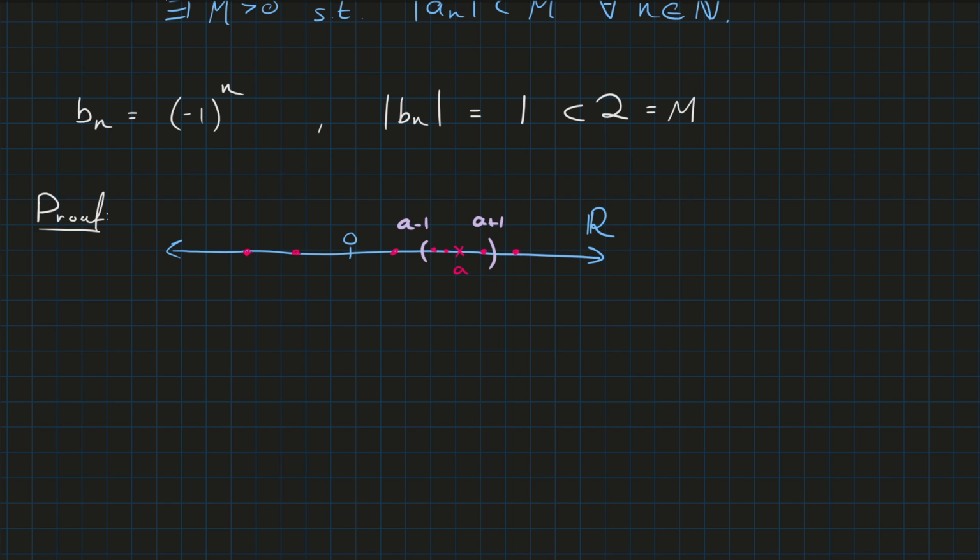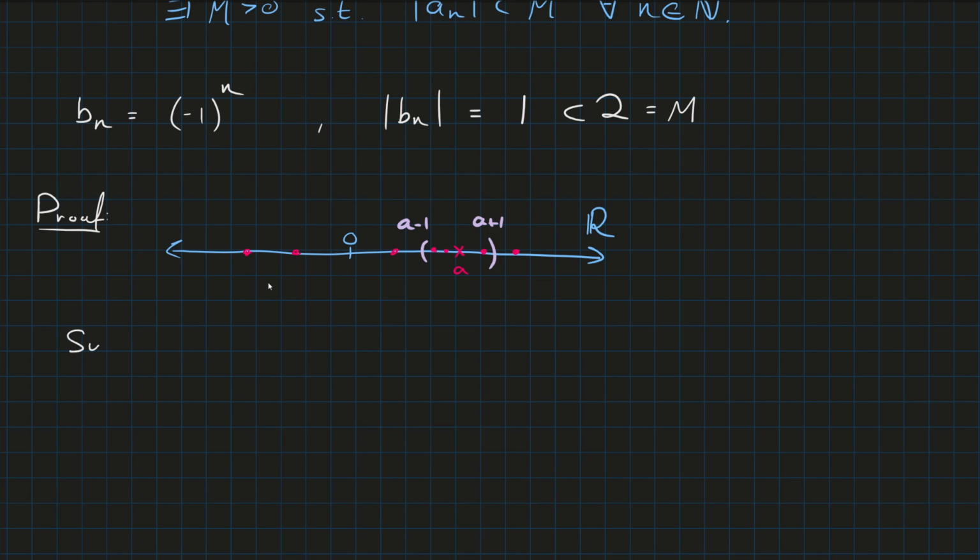Let's look in more detail. Sorry, I should finish my sentence. If it stays within this radius, then once it reaches n equals n naught, it enters this radius and it never leaves. So we know it's definitely bounded after that. And before, it's only finitely many terms, so we just take whatever the largest one of all those is. Okay, so let's actually do the proof here.